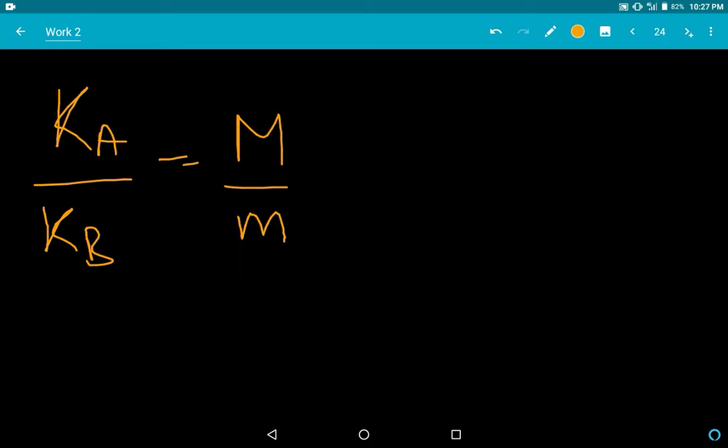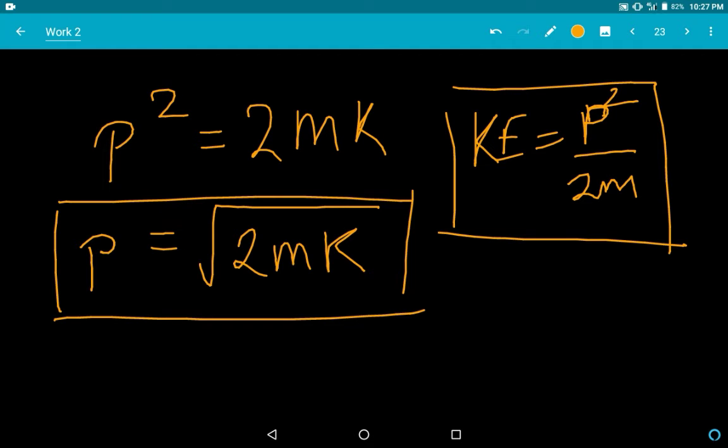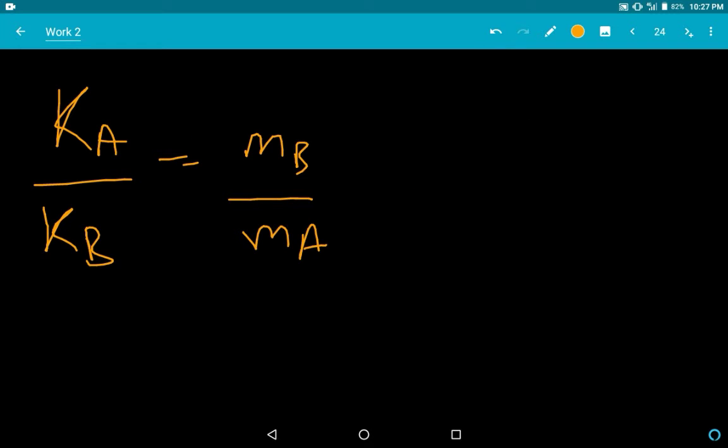So now, if a light body and a heavy body have different masses, the ratio Ka by Kb will always result in mB by mA. Because in this relation kinetic energy is inversely proportional to mass, so it gets reversed. Understand?